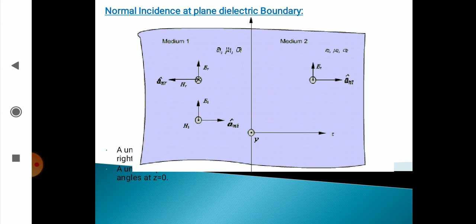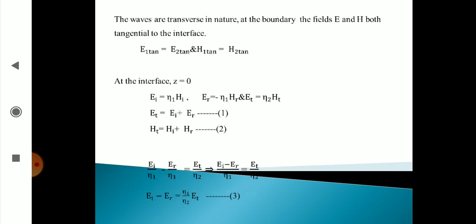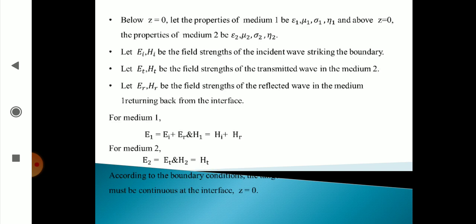So in medium 1 the sum of the incident and reflected fields gives the total field. The total fields in medium 1 are given by E1 bar is equal to EI bar plus ER bar.